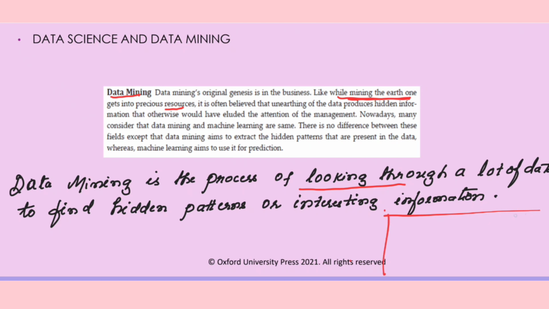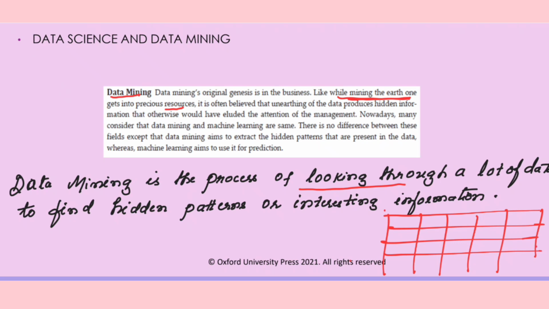For example, let us take like this. You have collected a data set for some particular task wherein the data set belongs to students. So students' information is stored like name, USN, CGPA. All this information you needed for some particular task. Later when you started observing the data set, for example, when you observed the CGPA column, you found out that students of a particular section have got higher CGPAs compared to the students of other sections. So this is some interesting information. This way, only when you look thoroughly, you are going to find some hidden patterns or interesting information.